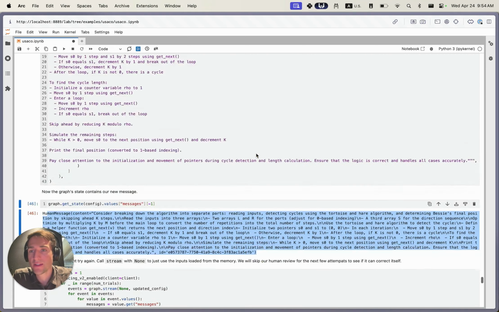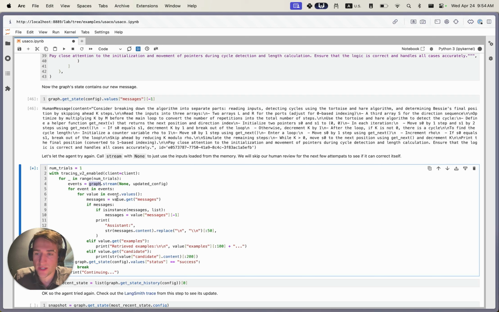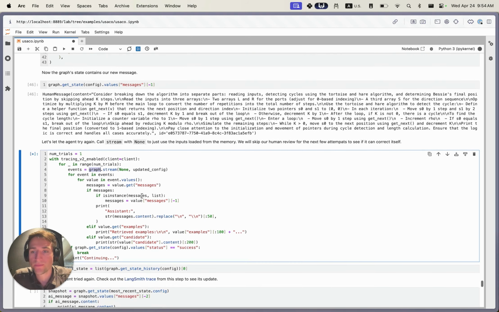The way we resume here is we pass in a null value, so None. And then since we're using this same config, it knows to load the current state from the checkpointer that we've compiled into the graph. Again, we used that in-memory SQLite checkpointer here for the sake of the tutorial, but there are a lot of implementations you can use to connect with your own storage architecture.